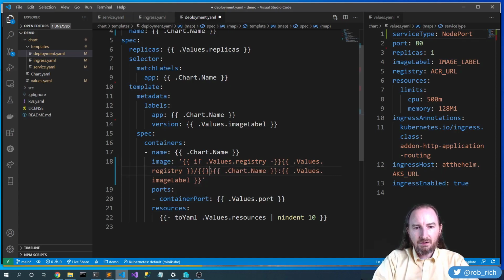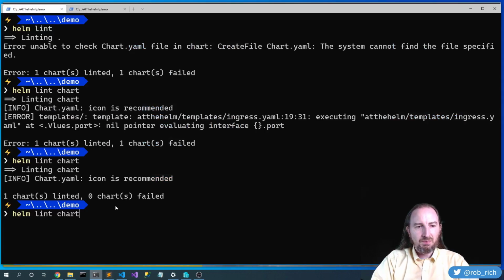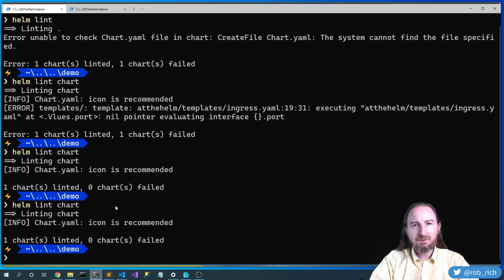And then here we'll say end. Okay, so if we have a registry, we'll dump the registry and the slash. If we don't have a registry, we'll just start at the chart name. That sounds great. Let's do another Helm lint and make sure it looks okay. Yep, that looks great.